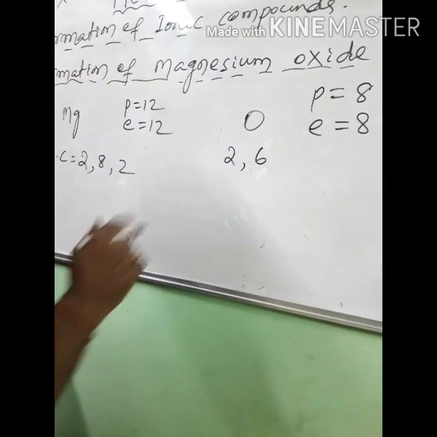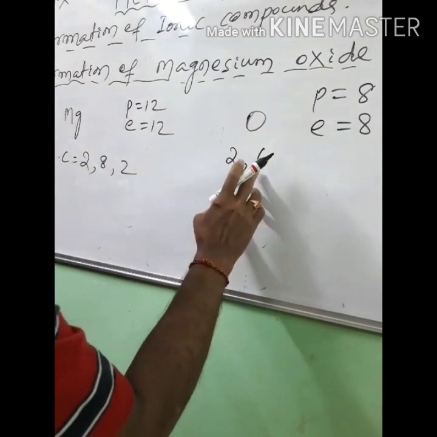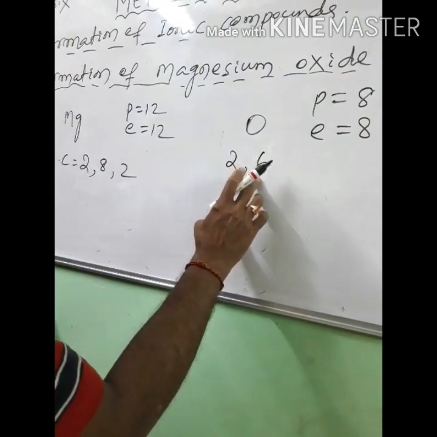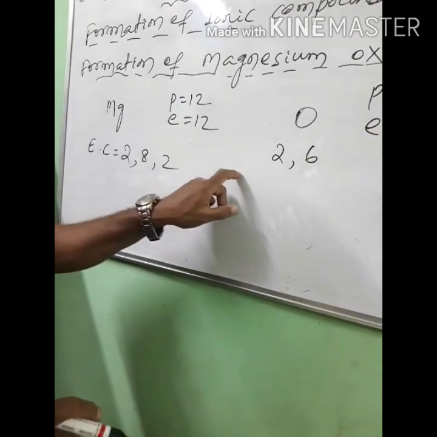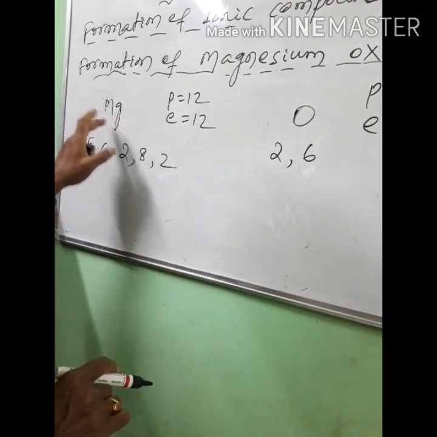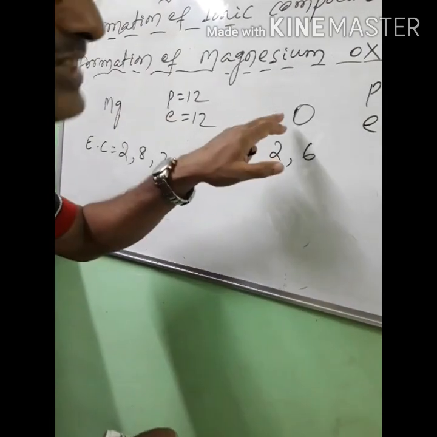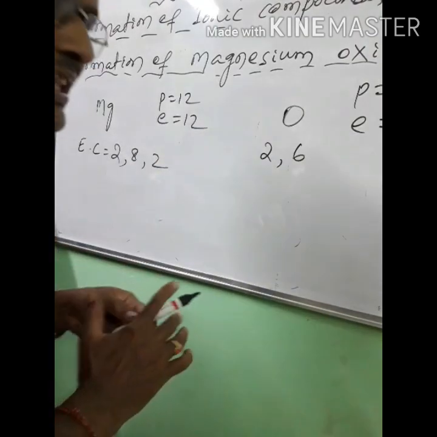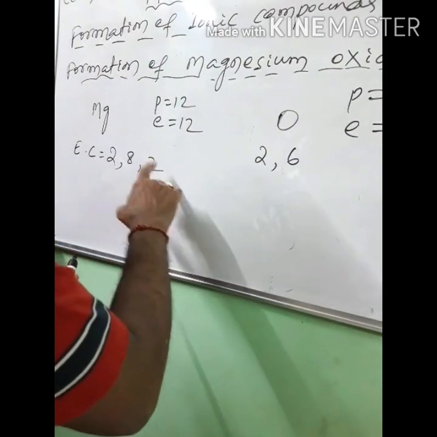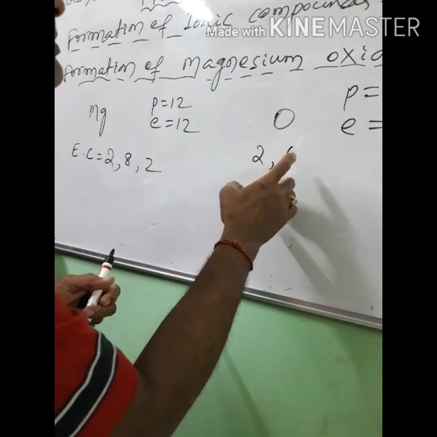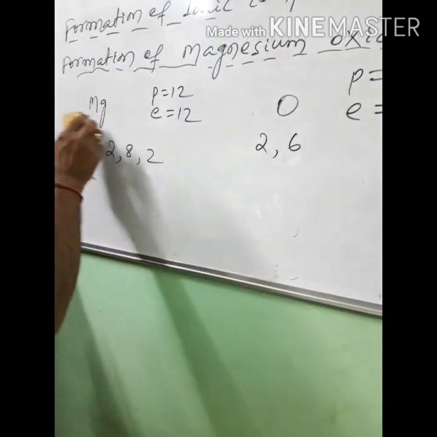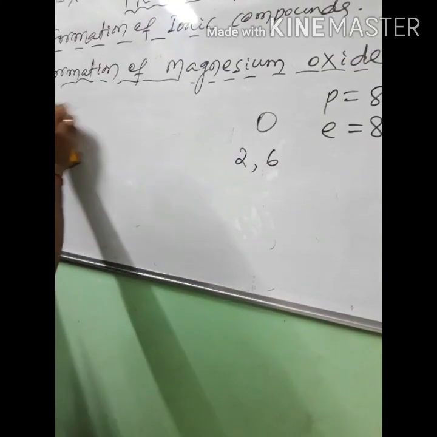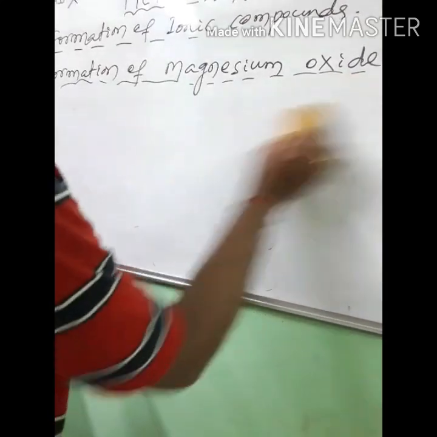So the oxygen atom will accept 2 electrons here, and the magnesium atom will donate 2 electrons. Magnesium will donate 2 electrons to oxygen, so that oxygen will accept 2 electrons from magnesium to become 8, an octet. Clear? Now let us write the formation of the ionic compound, magnesium oxide.